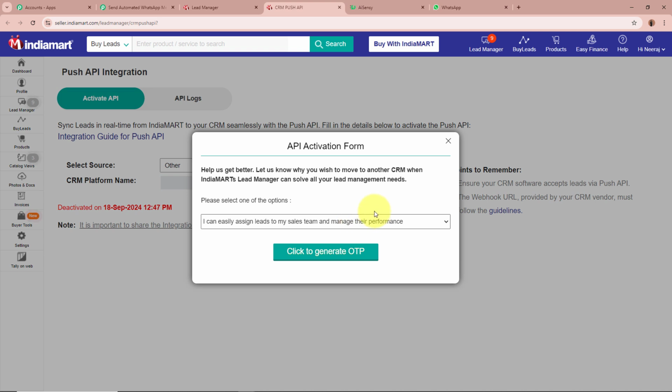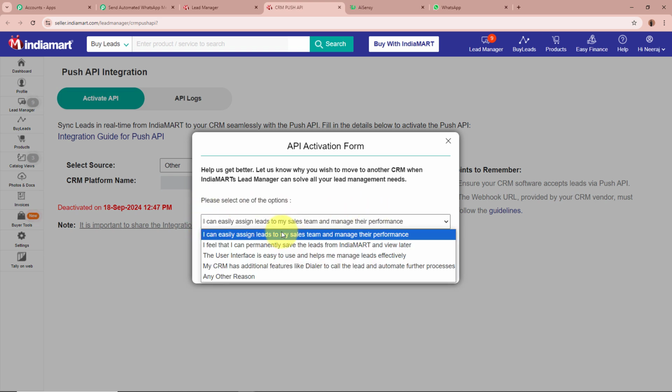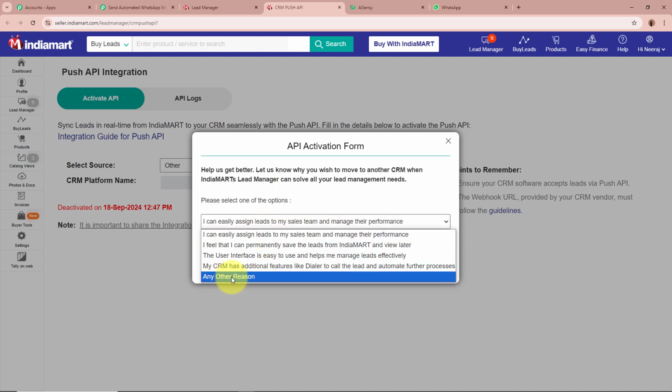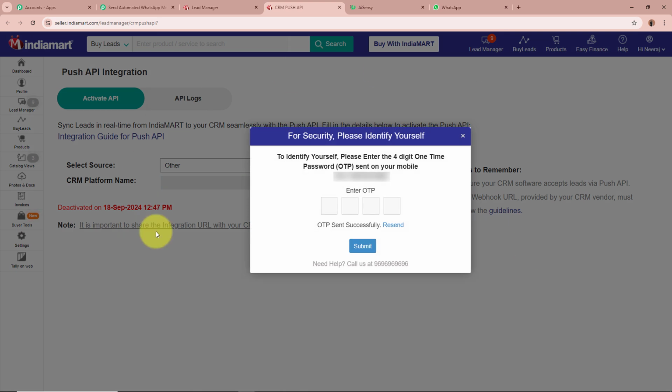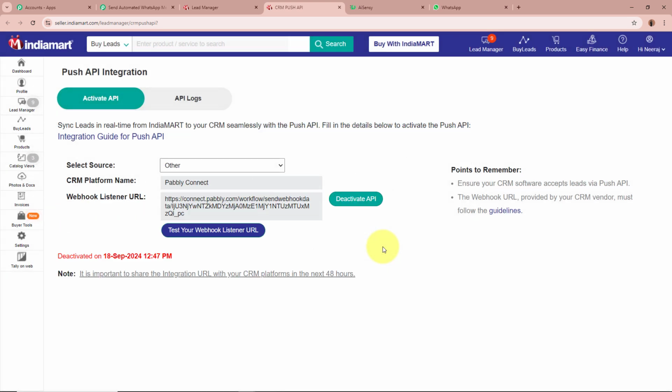As I do that, it is asking for the reason. So in this drop down, you need to select the reason for which you're creating this API right over here. So I'm going to select a random reason from here. If you want some other reason, you have to select this option. Okay, so as I selected the reason, I'm going to click on this click to generate OTP button. Over here, it is asking for the OTP, so I'm going to provide the OTP that it is asking for. As I provided the OTP and clicked on submit, you can see that the webhook URL has now been added to my IndiaMART account.